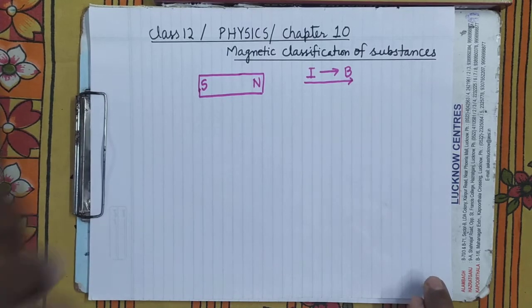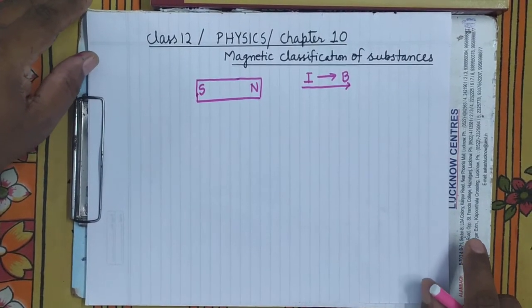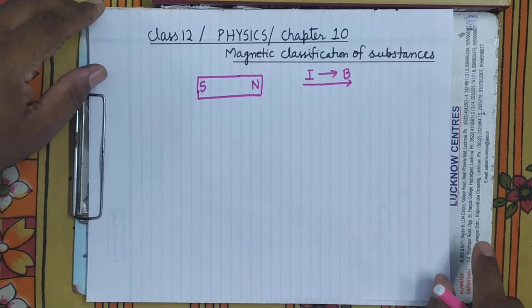So the source of magnetism is the atom. The ultimate source of magnetism is the atom. It's clear?